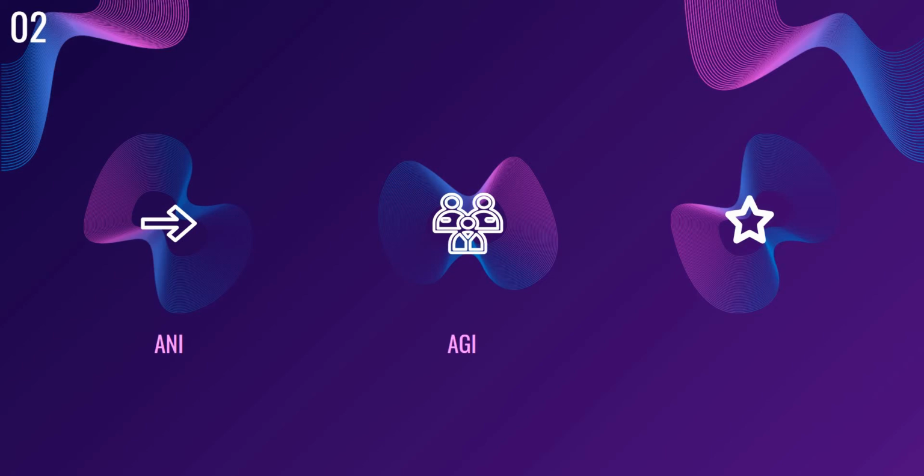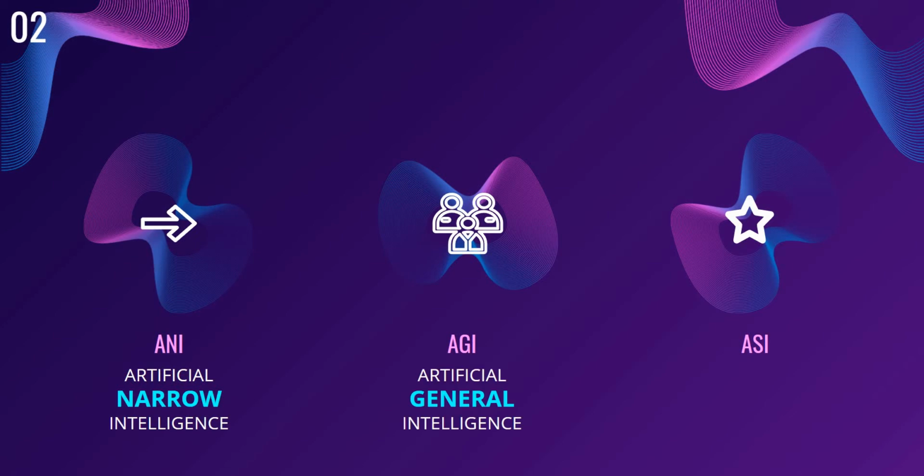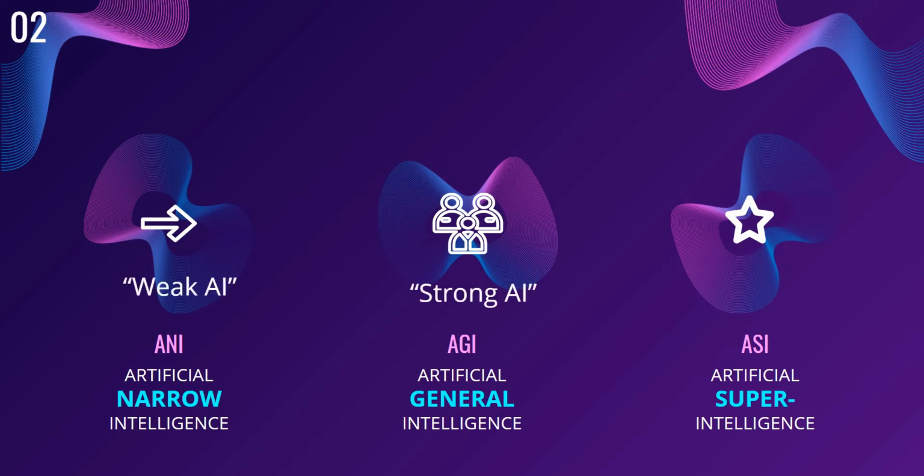ANI, AGI, and ASI. They stand for Artificial Narrow Intelligence, Artificial General Intelligence, and Artificial Superintelligence respectively. You probably have a basic idea of what they mean just by their names, but let's go into them in a little more detail. ANI is sometimes referred to as weak AI, whereas AGI is referred to as strong AI. As for superintelligence, that's a whole new concept, and we'll be focusing on ANI and AGI in this video.